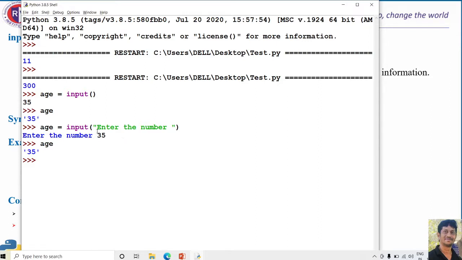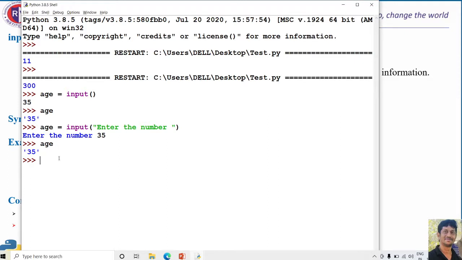The entire thing inside the input function, that is the entire thing within the double quotes, we call it as the string in Python. So, in Python programming language, anything within the double quotes or anything within the single quotes or anything with 3 double quotes or anything with 3 single quotes are called as string. Anyway, we are going to talk about string in upcoming classes.